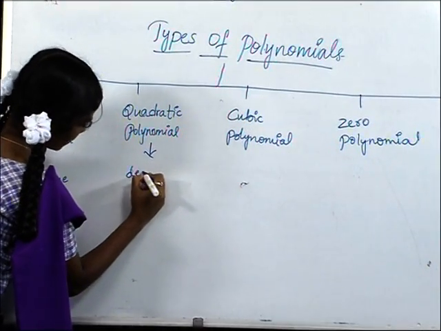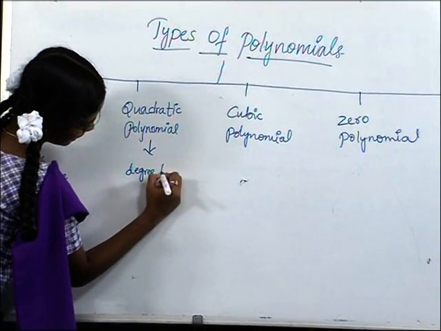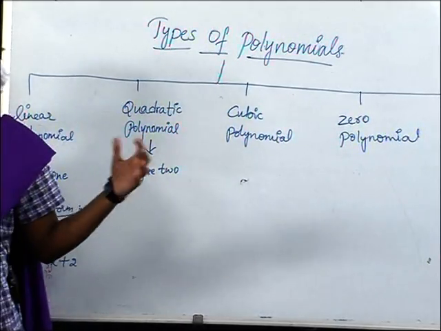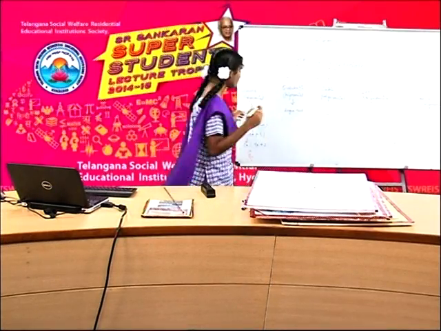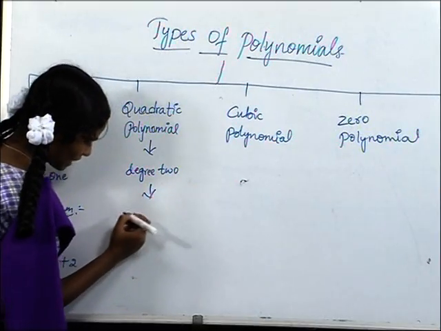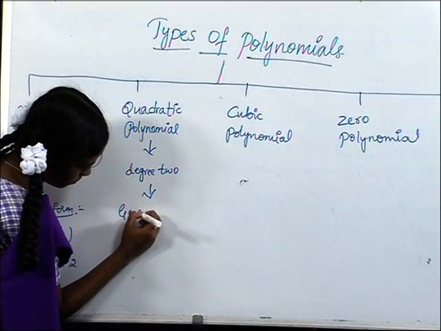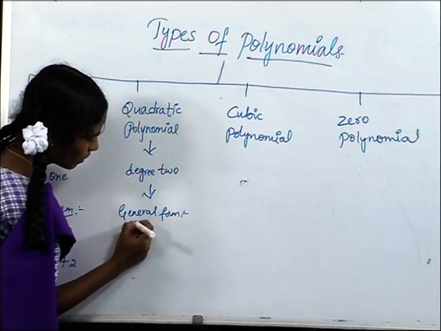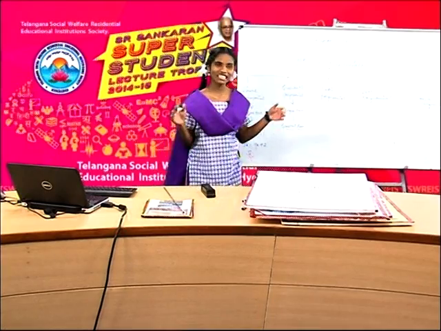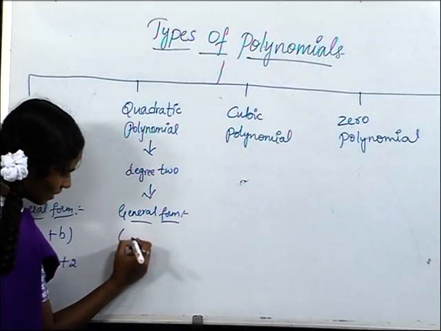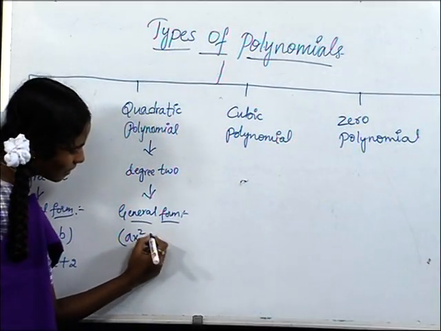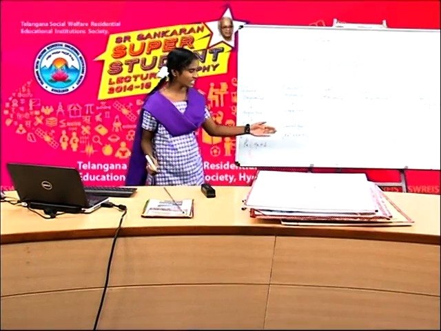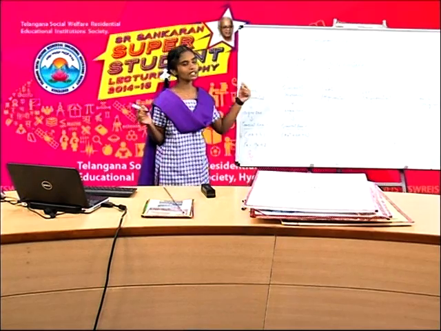The general form of a quadratic polynomial is ax square plus bx plus c. Friends, this is the general form of quadratic polynomial.